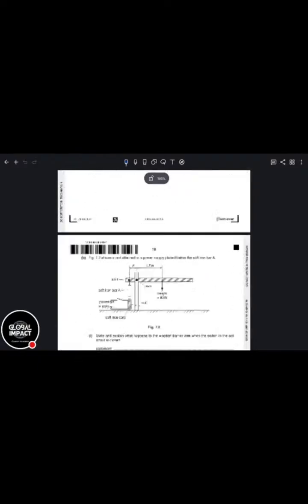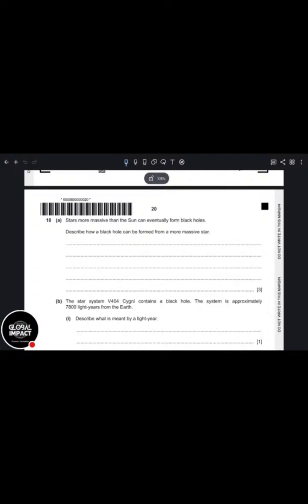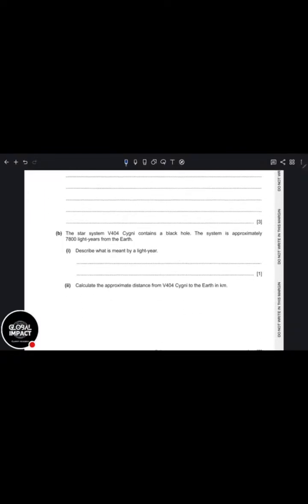Right, let's start from the back. We're not doing questions from unit 1. We know that, the sun eventually, and so on. This is unit 6, which talks about the sun. It's the only one, it's space physics. Let's look for calculate. Here, calculate distance in kilometers. Did they give us light years?